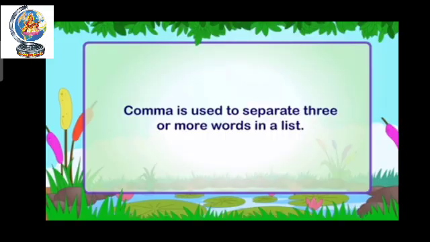Comma is used to separate three or more words in a list. Means if you have one sentence and in that sentence you get 2, 3, 4 or more words, at that time you have to put comma. So you will separate the words. You can do the words separately. Let's see the example.